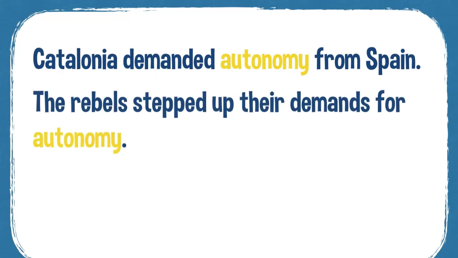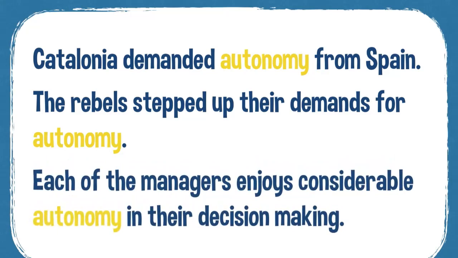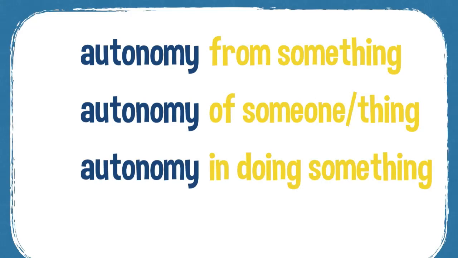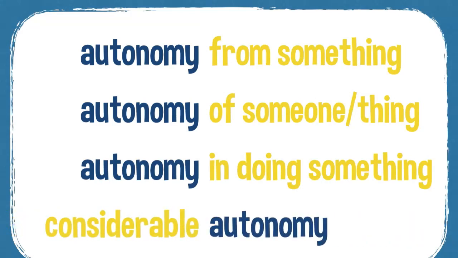The rebels stepped up their demands for autonomy. You can also have personal as well as political autonomy. So, for example, each of the managers enjoys considerable autonomy in their decision-making. So here you have the chance to make your own decisions, to control your own actions. Autonomy from something you can have. Autonomy of someone or something. You can have autonomy in doing something. And considerable autonomy is another very common collocation.